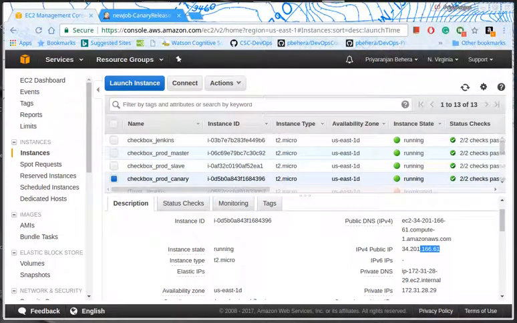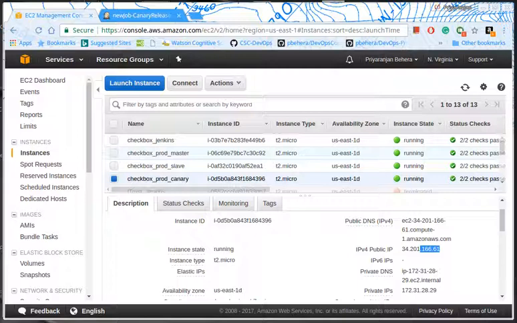Hi, in this video I will demonstrate the implementation of a load balancer to redirect traffic to checkbox.io instances, as well as the way we are doing the Canary release for checkbox.io and how we are routing a percentage of traffic to the newly staged version and the remaining traffic to the stable version of the software. In addition, we will also show you the way we are stopping the routing to the Canary server if an